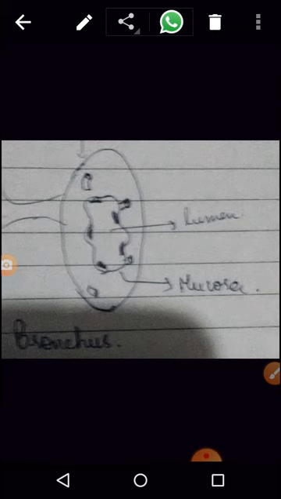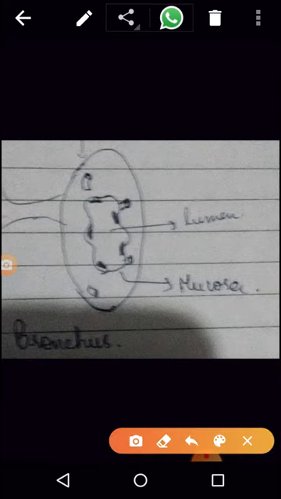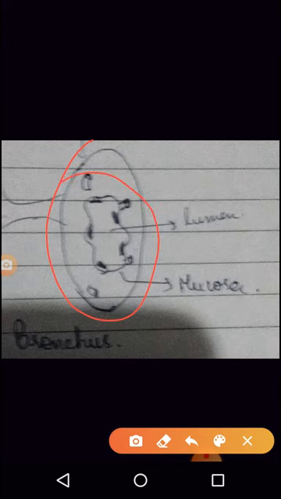If you see, this is the structure of the bronchus that I have shown. What does it have?